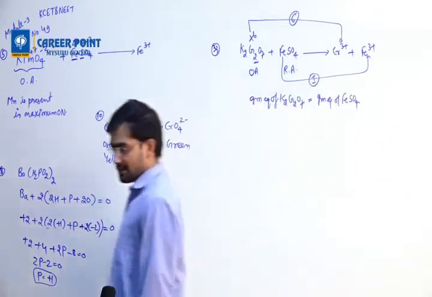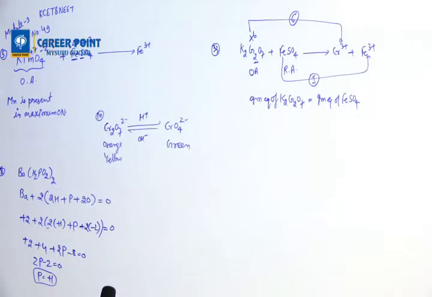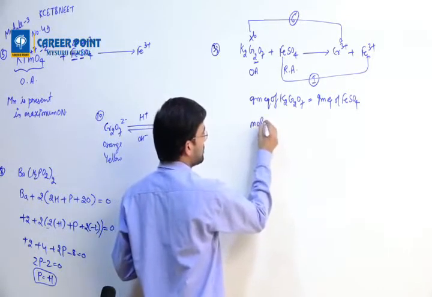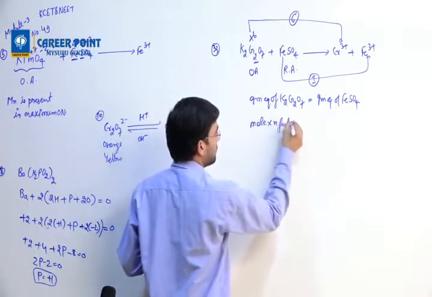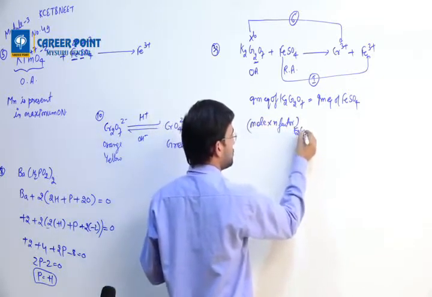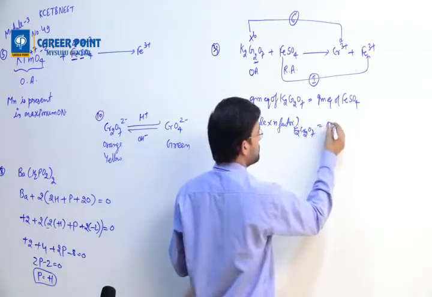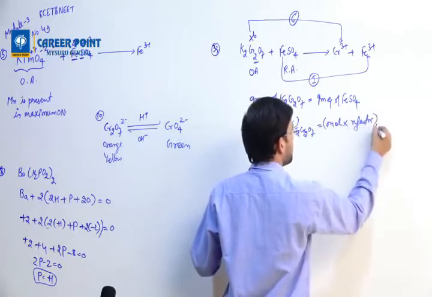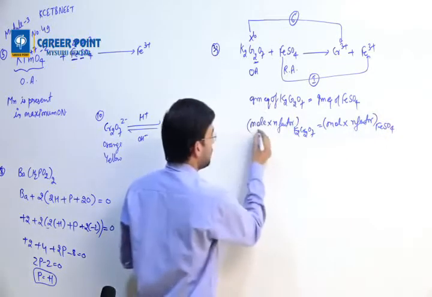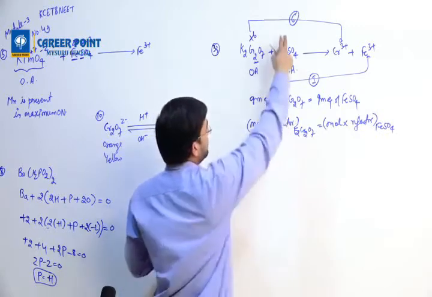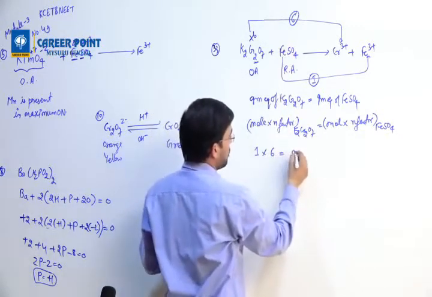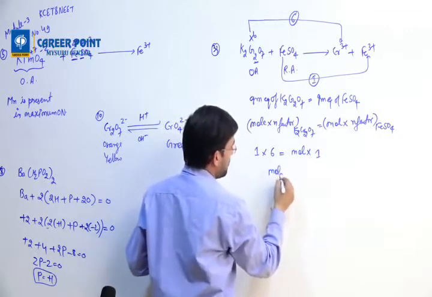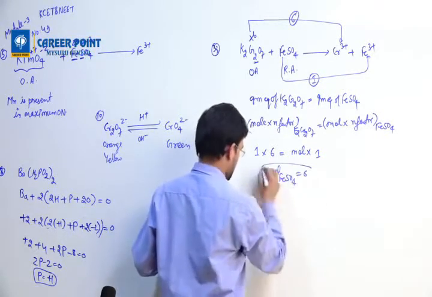What they are asking is 1 mole of potassium dichromate. So this equation can be written as moles into n-factor of K2Cr2O7 equals moles into n-factor of FeSO4. The mole they have given is 1 mole. The n-factor I calculated is 6, equals the moles I want to find out, with n-factor 1. So the number of moles of FeSO4 is 6.